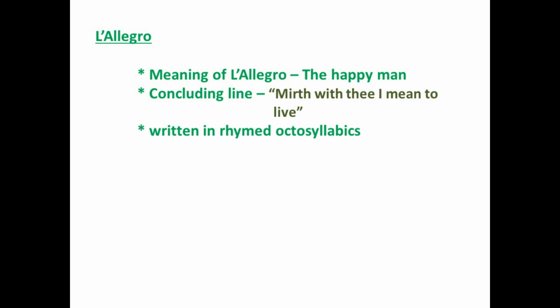L'Allegro is written in rhymed octosyllabics, and octosyllabic means a line with 8 syllables, and here the lines are rhymed as well. So L'Allegro and Il Penseroso are the twin poems or companion poems of John Milton, which he wrote during his college life, and the titles are Latin words.